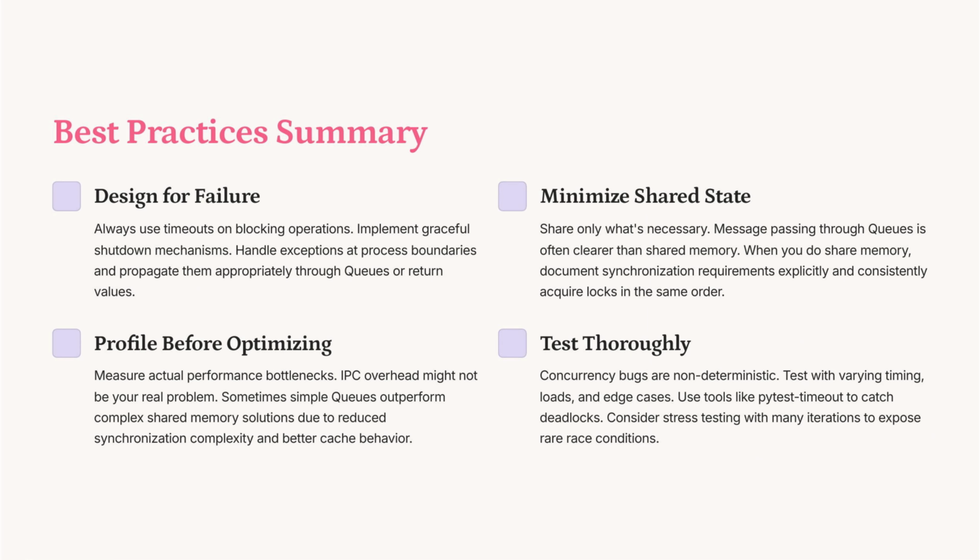Design for failure by using timeouts and handling exceptions at process boundaries. Minimize shared state. Prefer message passing through queues. Profile before optimizing to identify real bottlenecks. Test thoroughly with varying loads and edge cases to catch concurrency bugs. Use tools like pytest-timeout for detecting deadlocks and stress testing for race conditions.